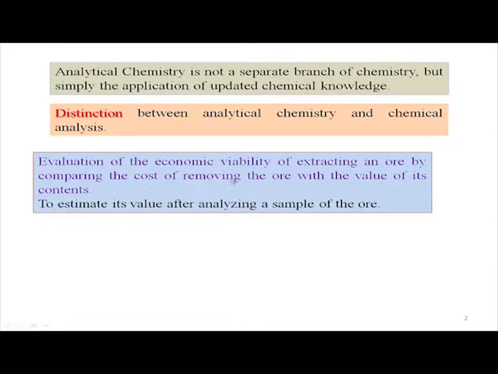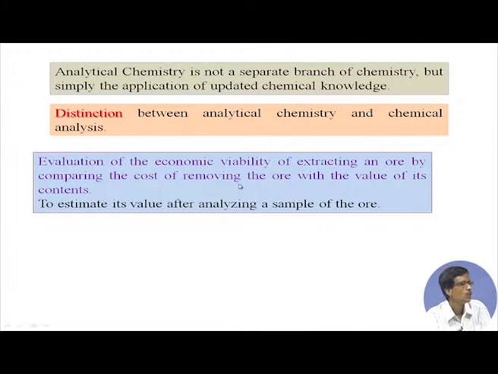So, the effective cost which is being utilized for the steel production can be compared, but it should be meaningless if you find that the corresponding process, that means the procedure we are using for analyzing the sample, gives us some bad quality of iron. So, the ore is of not good quality. So, its value, its contents identification, is also important. That will tell us the corresponding economic viability of that particular ore sample, whether we use that ore sample, whether we buy that ore sample for iron production as well as steel production.